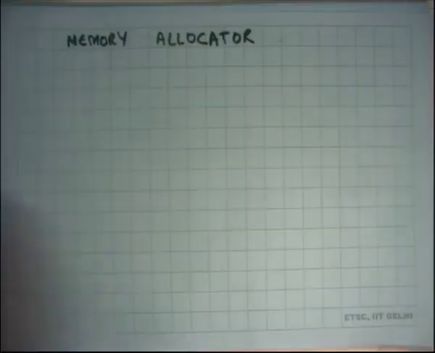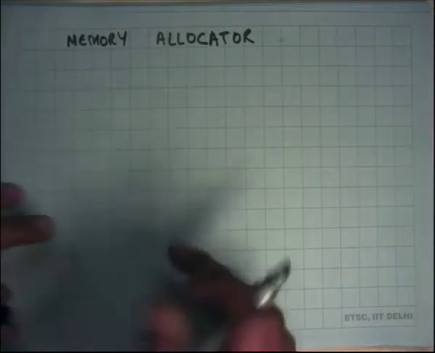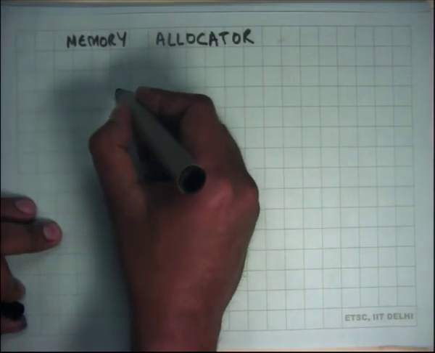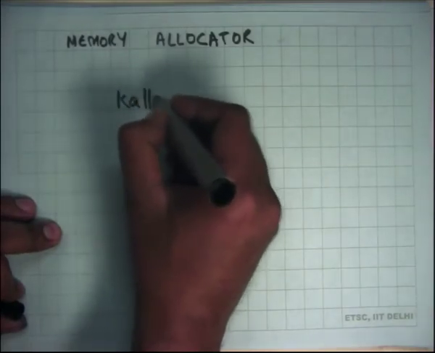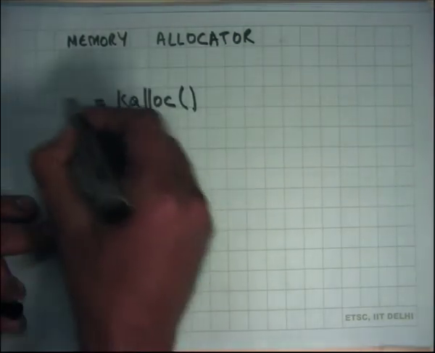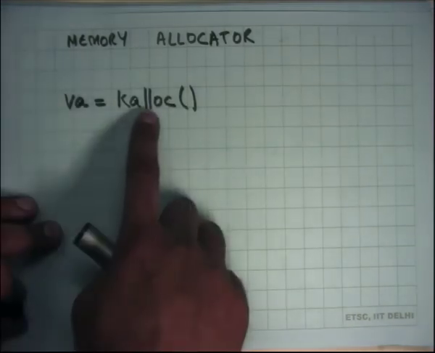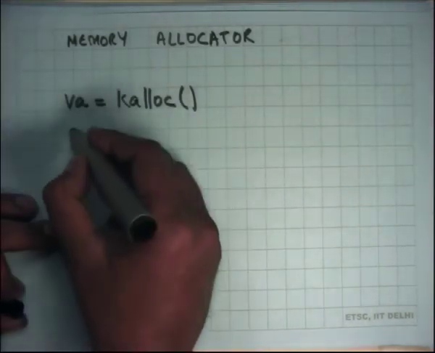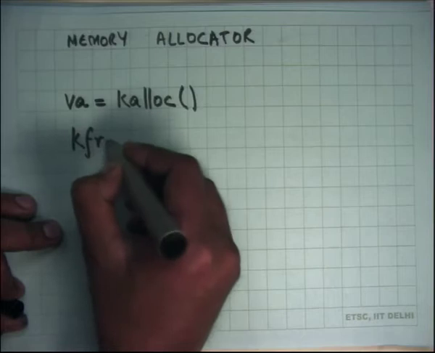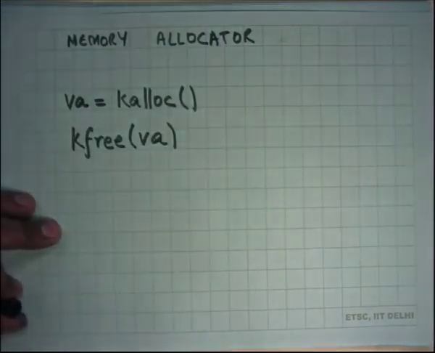So how does the memory allocator work? Recall that we have been using this function called kalloc, and what it returns to me is a virtual address, right? And then there's another function that I'm using that's called kfree, which takes a virtual address and frees it.